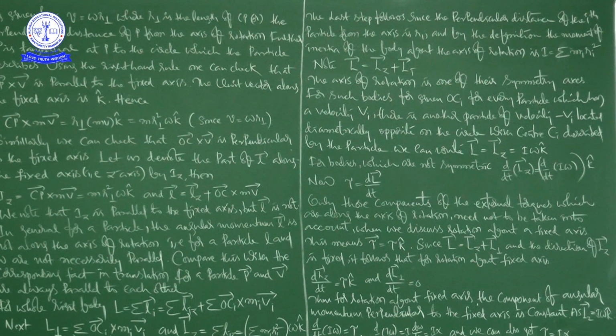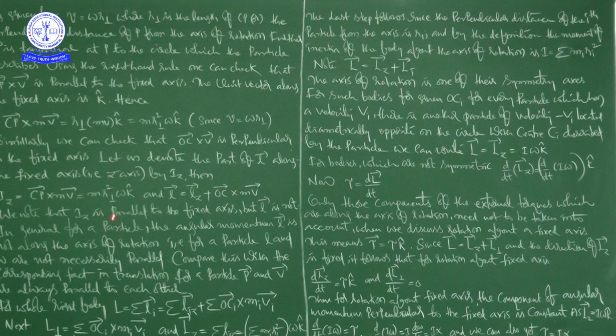This is the general expression for the total angular momentum, and this is the situation. If R is equal to OC plus CP and P is equal to mV, you can write this, and you already know V is equal to R omega. Step by step you can write all these things.